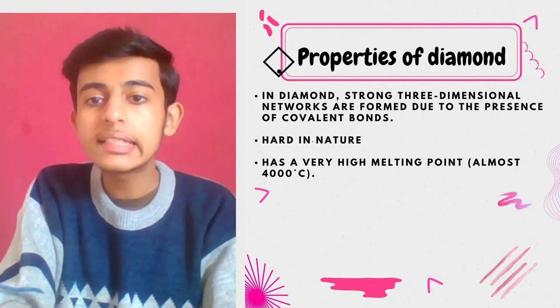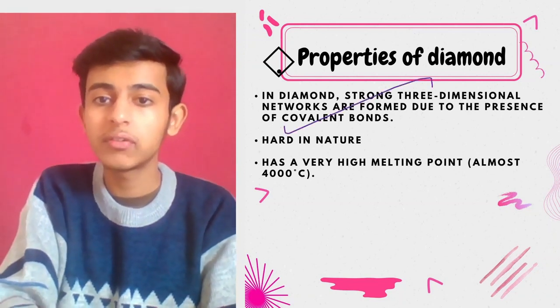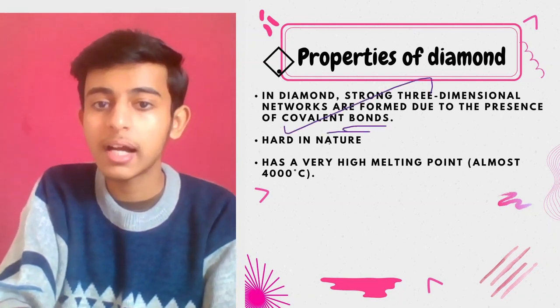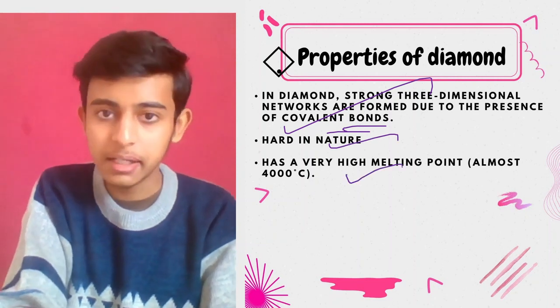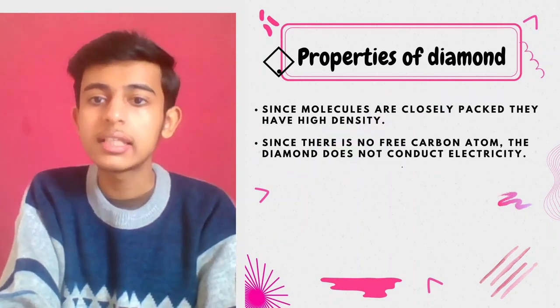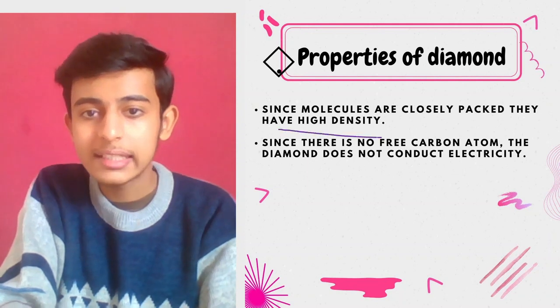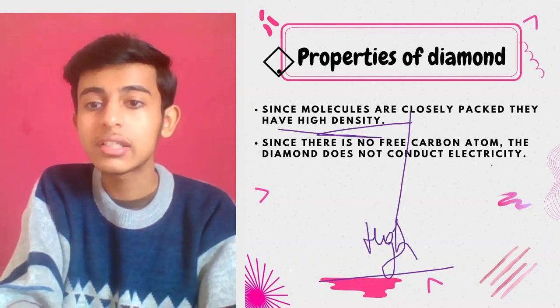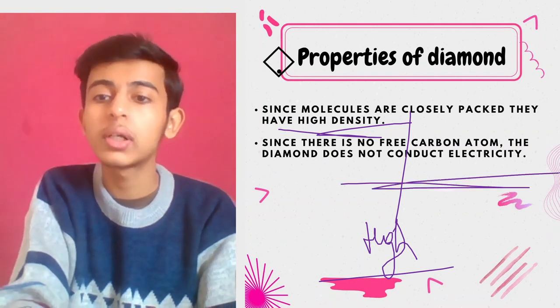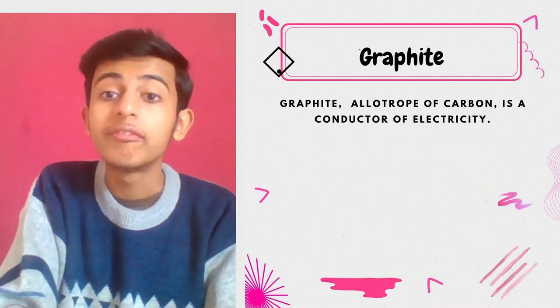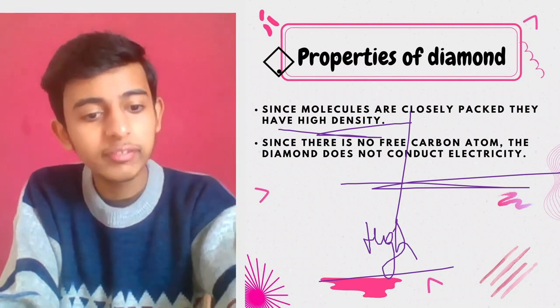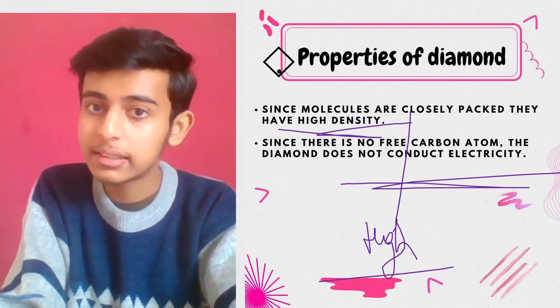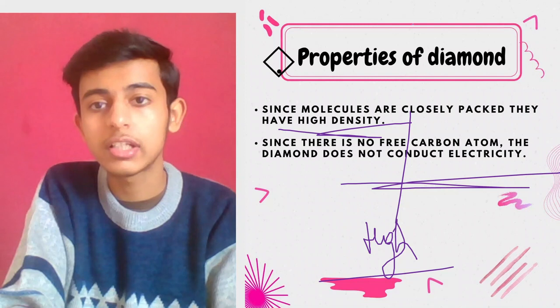Now what are the properties of diamond? Strong three-dimensional networks are formed due to the presence of covalent bonds, hard in nature, and high melting and boiling point. Since molecules are closely packed, they have high density. Density is high, remember that. Since there is no free carbon atom, the diamond does not conduct electricity. Whereas one of the allotropes of carbon conducts electricity, that is graphite, the other one is not conducting.